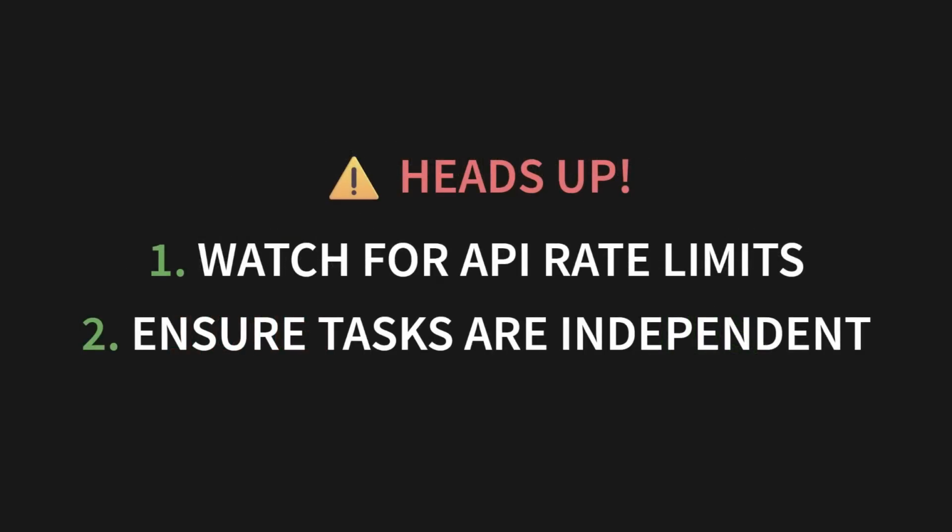Now, a quick reality check. Remember API rate limits? Don't hit an API with 1,000 requests at once unless you've checked their documentation. And this pattern works best for independent tasks. But for bulk processing jobs like this, a simple upgrade from a for loop to a gather, managed cleanly by the async parallel batch node, is a total game changer. It takes your application from a crawl to a sprint.